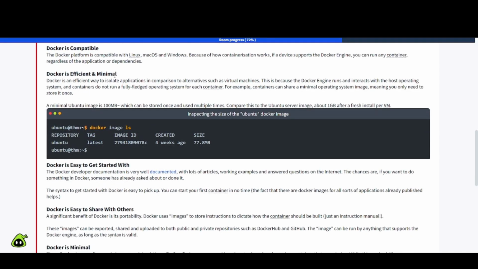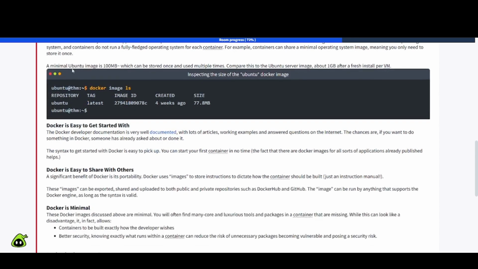Docker is efficient and minimal. Docker is an efficient way to isolate applications in comparison to alternatives such as virtual machines. This is because the Docker engine runs and interacts with the host operating system, and the containers do not run a fully fledged operating system for each container. For example, containers can share a minimal operating system image, meaning you only need to store it once. A minimal Ubuntu image is 100 megabytes, which can be stored once and used multiple times. Compare this to the Ubuntu server image, about 1 gigabyte after a fresh install per VM.